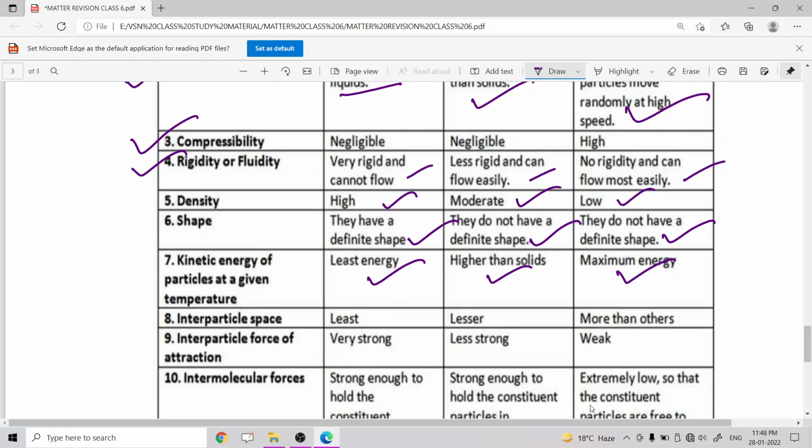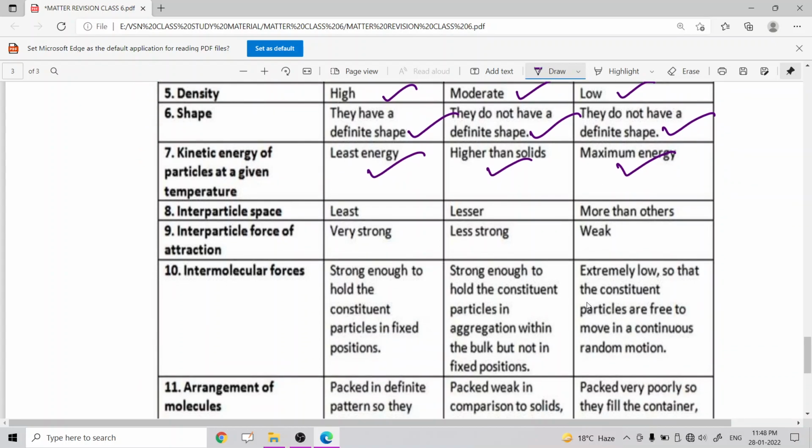Whereas for solids, particles are rigid. That is why the kinetic energy at a given temperature is least for solids and highest or maximum for gases.